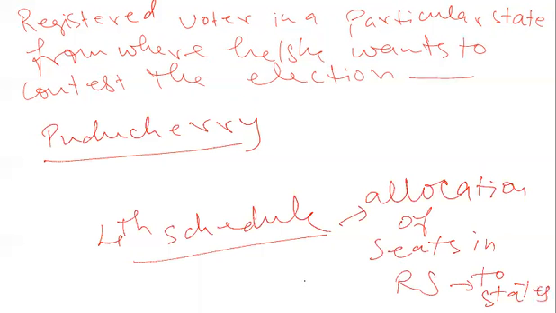Can anyone tell me which are the union territories that have seats in the Rajya Sabha? Though they are union territories, not states, they have seats in the Rajya Sabha. It is Puducherry and Delhi.